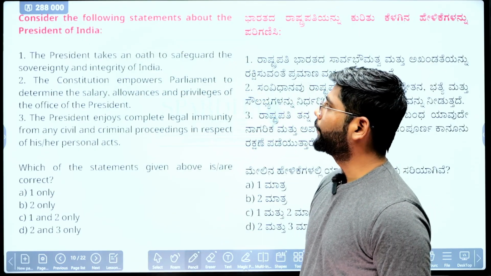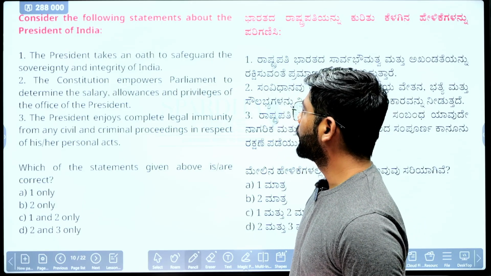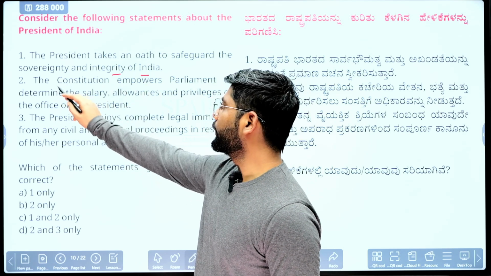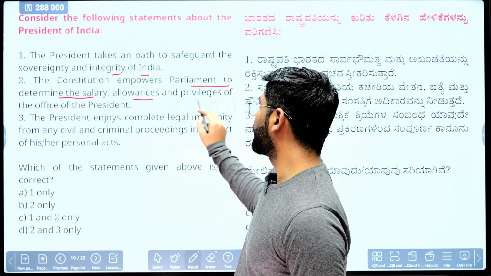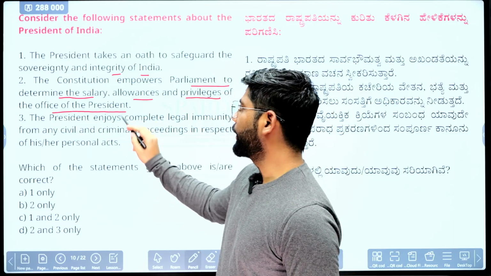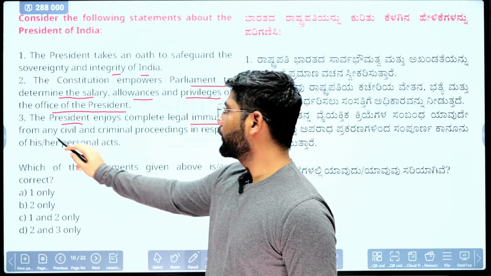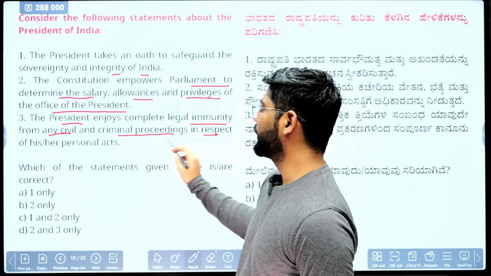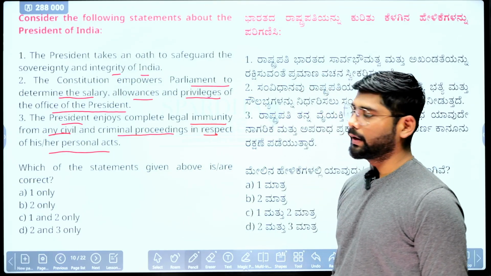This is again about the President of India. The first statement says the President takes an oath to safeguard the sovereignty and integrity of India. Second, the Constitution empowers the Parliament to determine the salary, allowance and privilege of office of the President. Third statement, the President enjoys complete legal immunity from any civil and criminal proceeding in respect of his or her personal act. Okay, let me know which one is correct here.